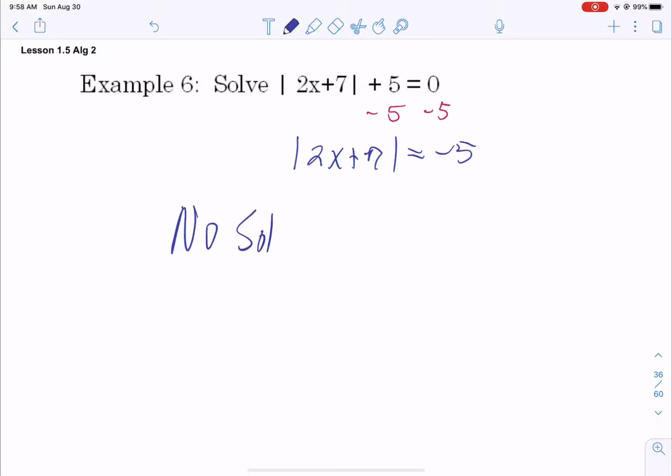Now, if you wanted to actually do the two cases, when you went and stuck them back in and checked them, they wouldn't work.